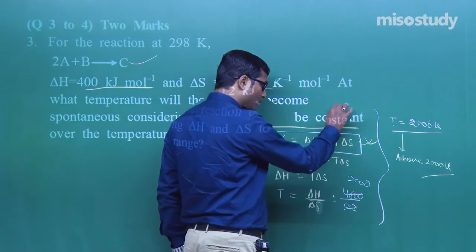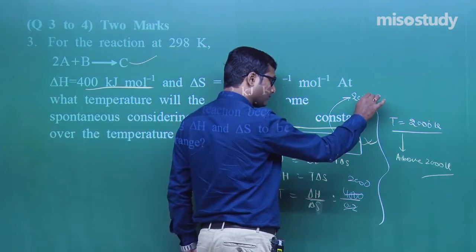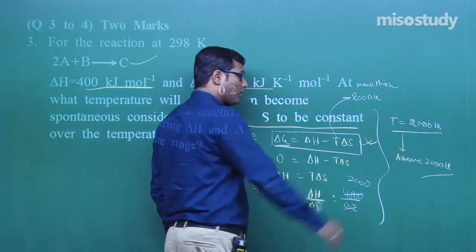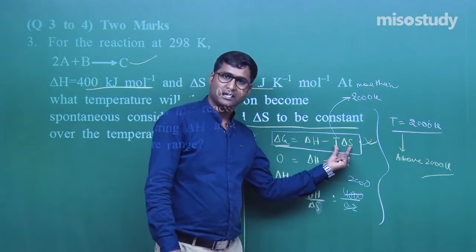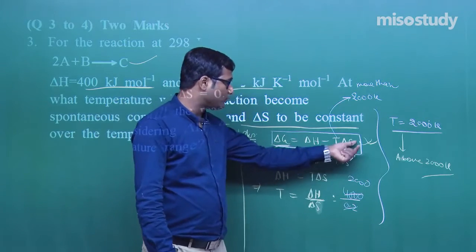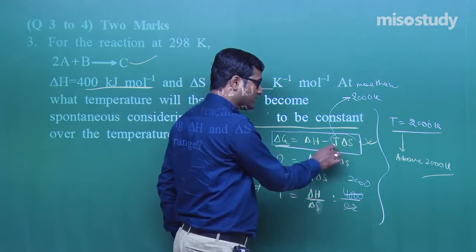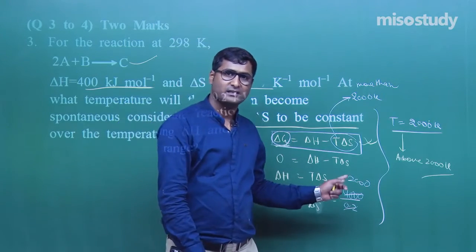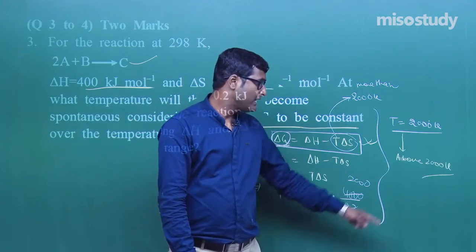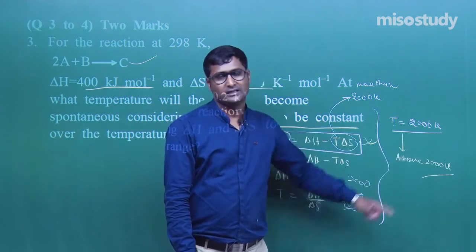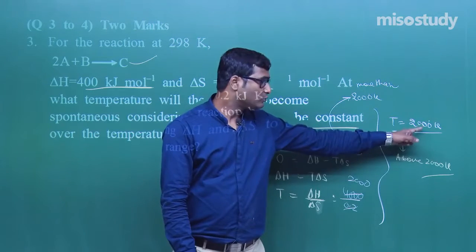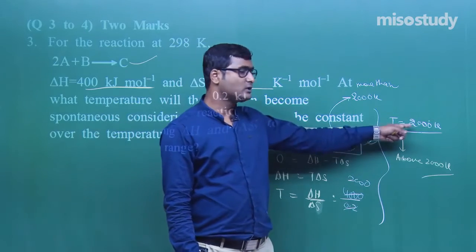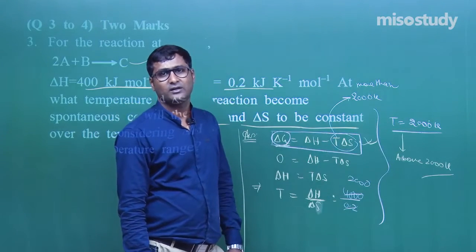If the temperature is more than 2000 Kelvin, what we observe here is that this term becomes negative. Ultimately, this entire term becomes negative, which makes delta G negative. If delta G is negative, the process is spontaneous. So we can say above 2000 Kelvin, the process will be spontaneous. At 2000 Kelvin, delta G is equal to 0. And below 2000 Kelvin, the process is non-spontaneous in nature.